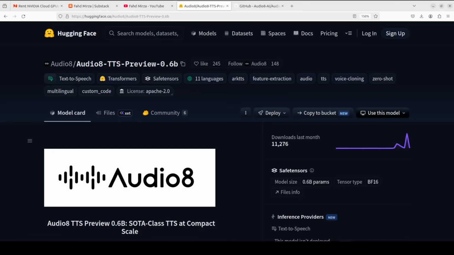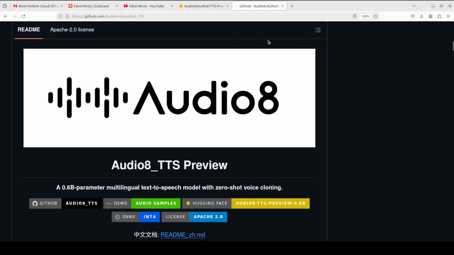Meet Audio8 TTS in preview, the little text to speech model that punches way above its weight. At just 0.6 billion parameters, it's the smallest model in its class at the moment, yet it goes toe to toe with giants 7 or 8 times its size like MOS TTS at 8.5 billion and Higgs Audio V2 at 4.7 billion. In this video, we are going to install it locally, we will talk about its architecture, and we are going to test it out.